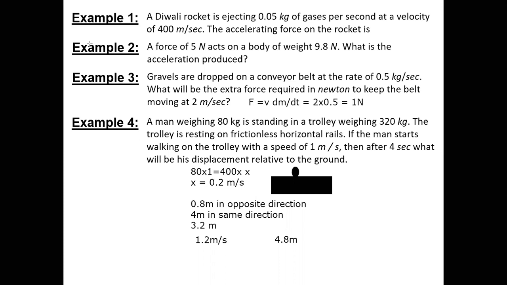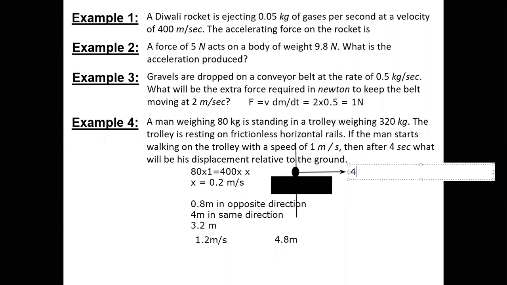So initially it's 1 meter per second, but the trolley is not moving. Whether the trolley moves or not, suppose I assume that the trolley is not moving. If it goes at 1 meter per second, and I compare this as the initial point, then if the trolley is not moving, how much forward distance has this person moved? He has moved 4 meters.